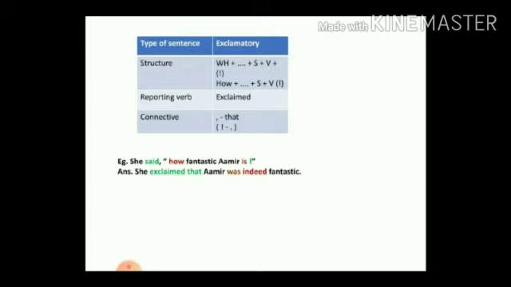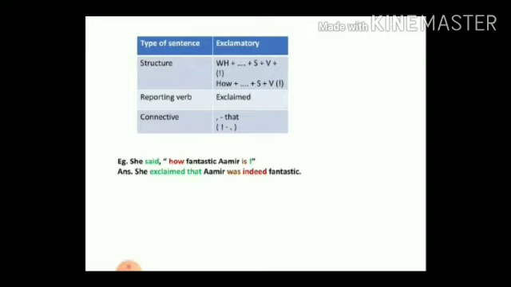Now, what is the reporting verb? It's going to be "exclaimed". Instead of saying "said", you will say "exclaimed", and the connective comma changes to "that". And finally, the exclamation mark changes to a full stop, meaning an exclamatory sentence will change to an assertive sentence. So let's take a look at an example.